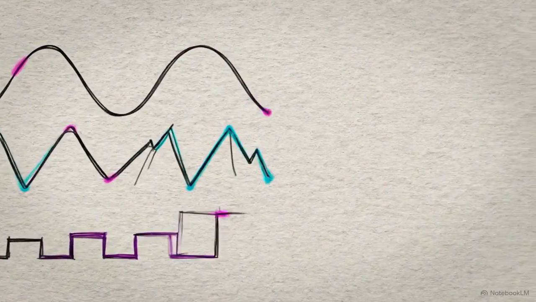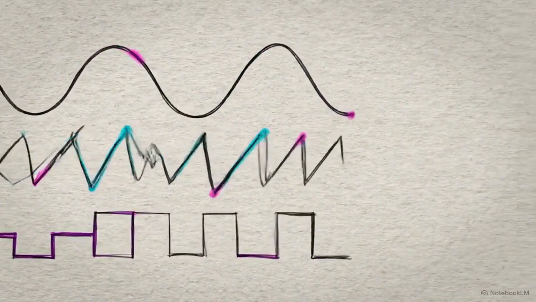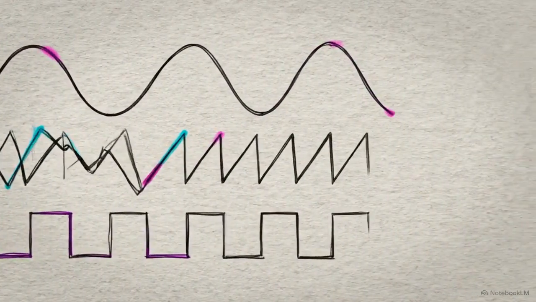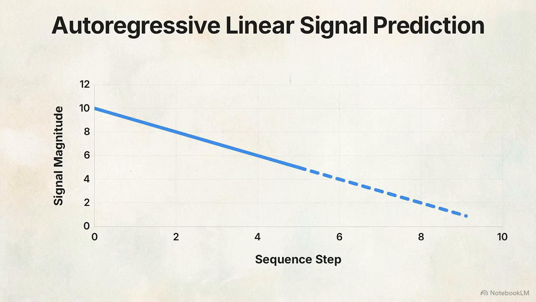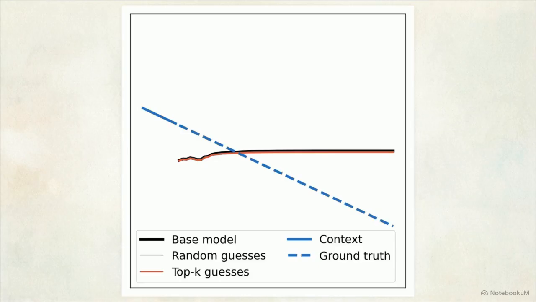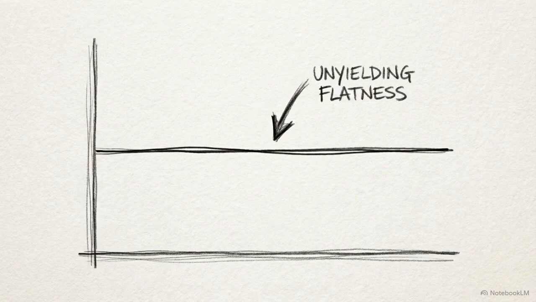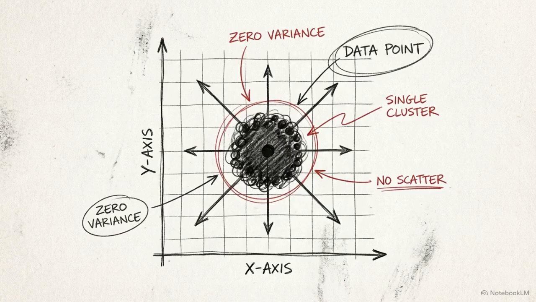To isolate the mechanism behind thickets, we use a simple autoregressive model trained entirely on 1D signals, like sinusoids, sawtooths, and square waves. We prompt the model with a short observed context of a linear signal and test whether random weight perturbations can accurately predict the remaining ground truth. This image shows the predictions of a model with zero pre-training. The solid black line of the base model diverges immediately from the dashed blue ground truth. Without prior exposure to signal patterns, the model is trapped at its initialization state. Random weight perturbations yield no functional diversity, making the search for the correct linear path impossible.